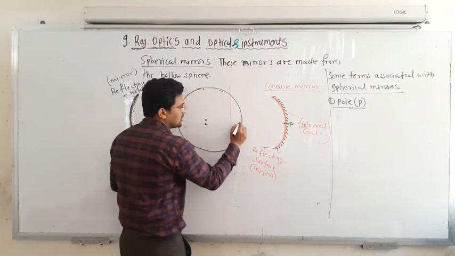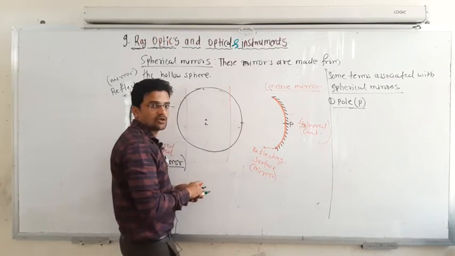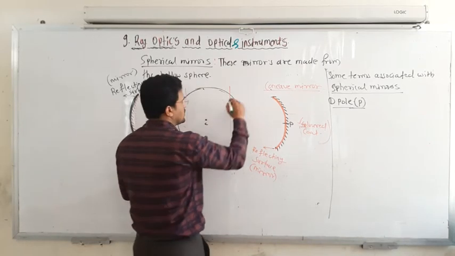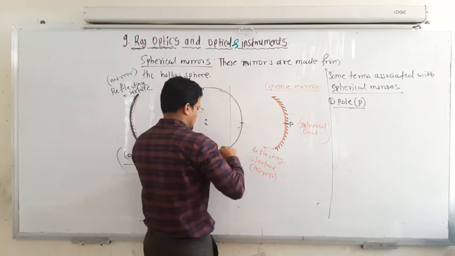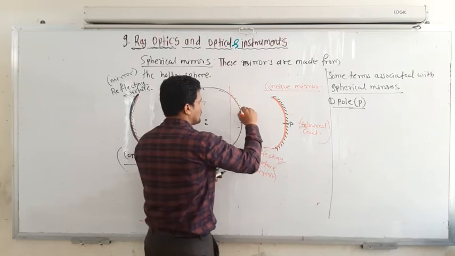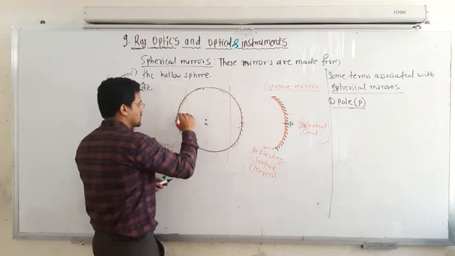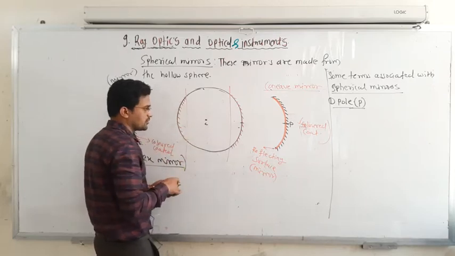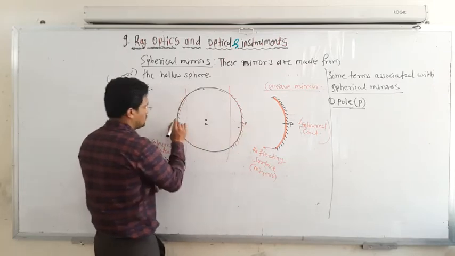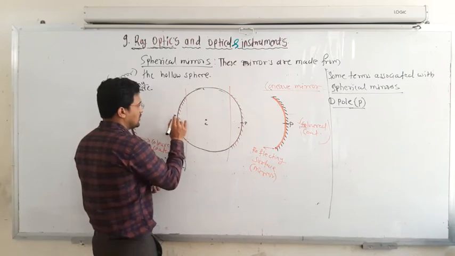So if you consider here, then this must be the pole. So I will make it here, this is actually a concave mirror, and this is a convex mirror. So here it is the pole, and for this mirror here it is the pole.